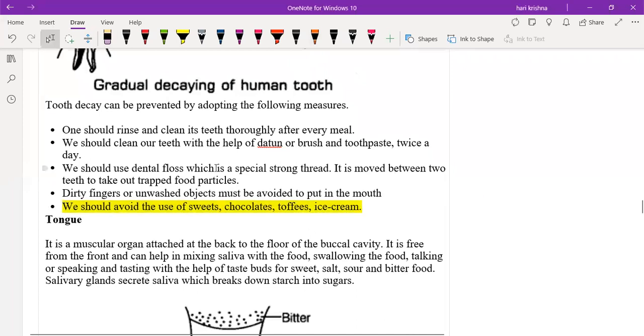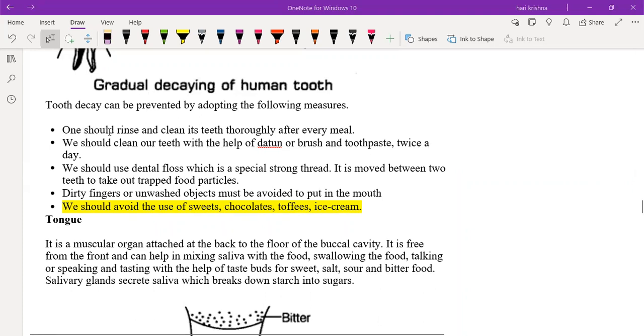How many of you will avoid this fifth point to save your teeth? Sir, if we all are honest, then nobody's there. Sir, actually, I eat sometimes, but not regularly. Yes, sir. But we eat, right? We cannot ignore completely. Sir, but I eat ice cream. Okay, we cannot avoid eating sweets, chocolates, toffees, or ice creams. Sir, actually, I eat them only in summer, because it's not good for my health in other seasons also. Okay, okay. So what are the different prevention techniques?